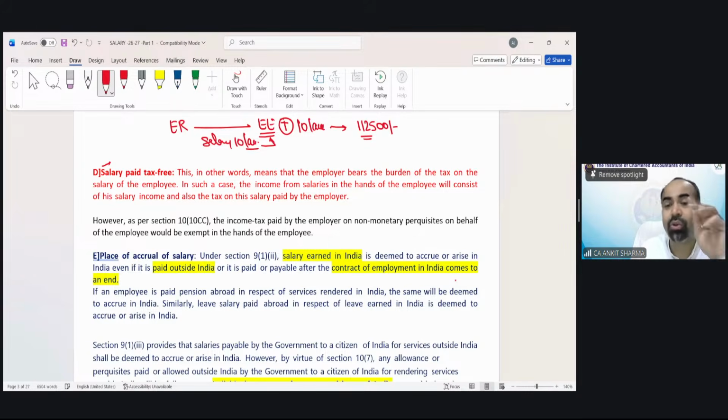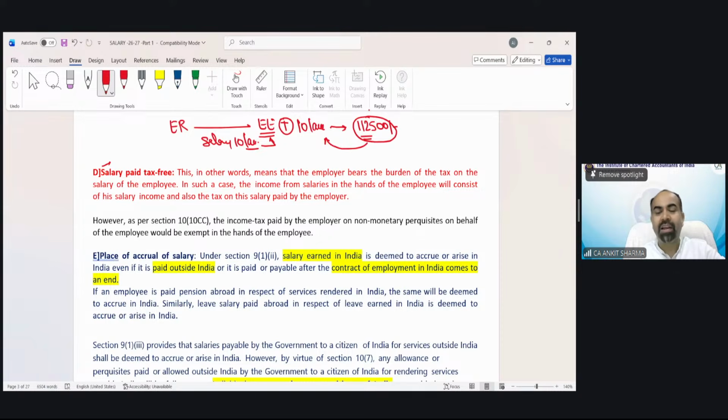So this tax needs to be paid by the employer. But the employer says no, we will pay this tax on behalf of the employee. The employee does not need to pay tax. The tax liability of the employee also we are going to pay by us. So if the tax liability of the employee is going to be paid by the employer, then this tax also would be the part of employee salary.